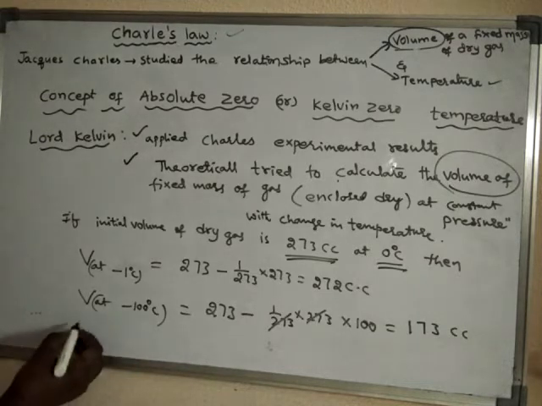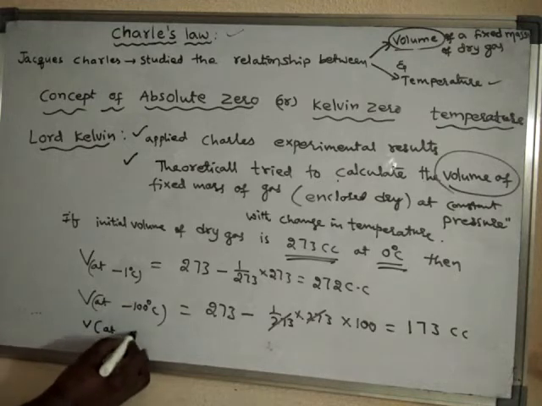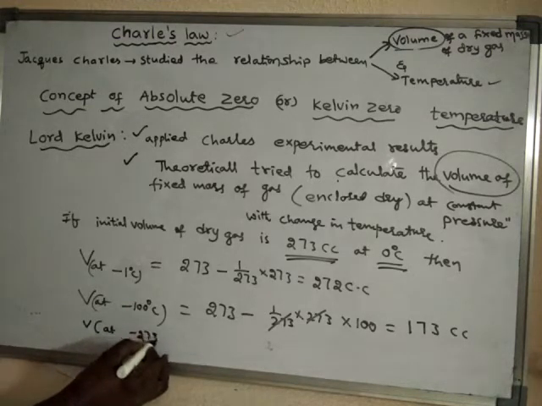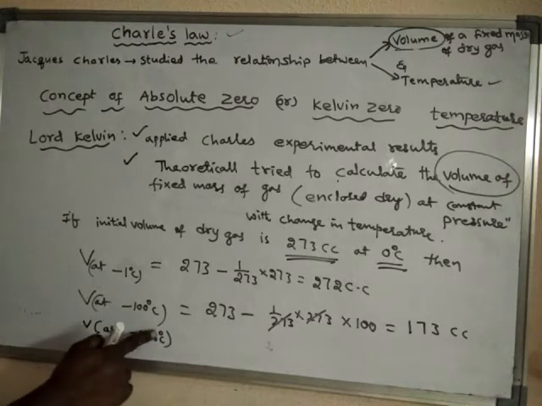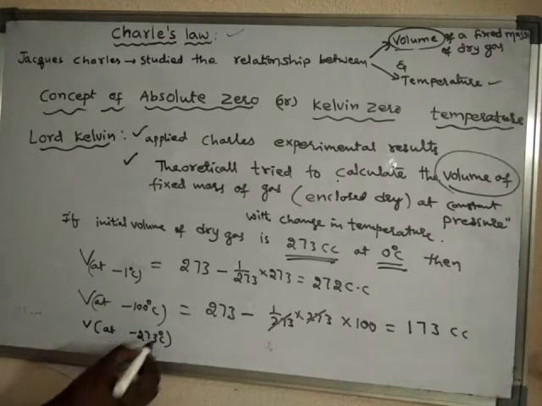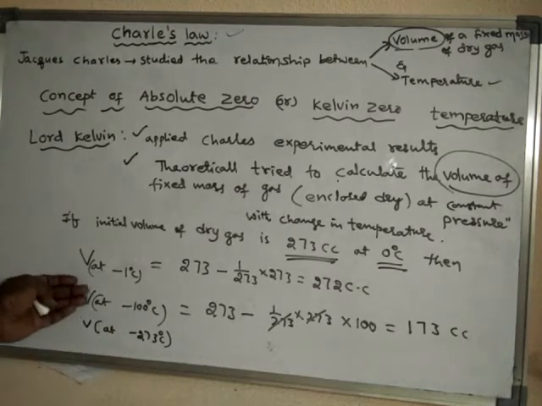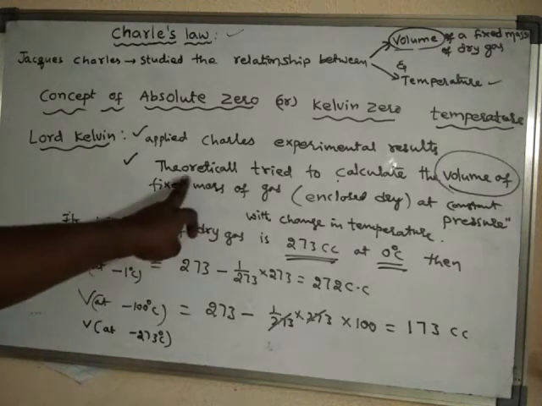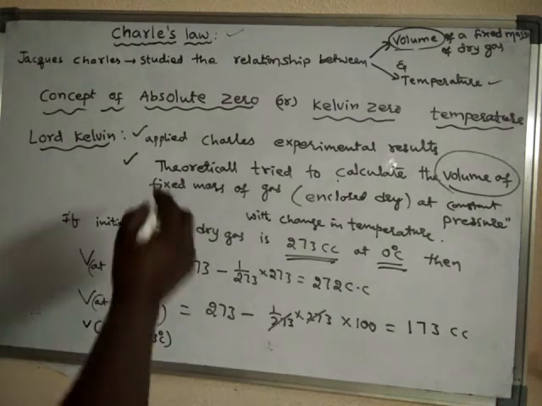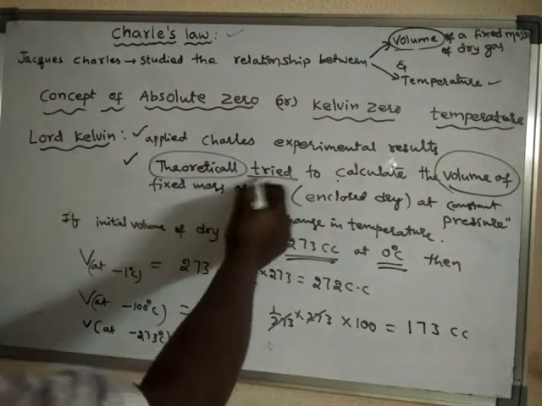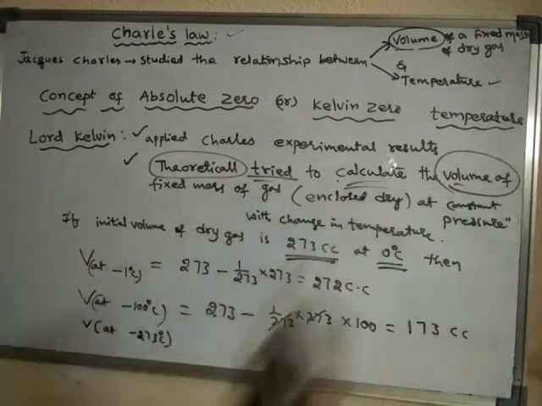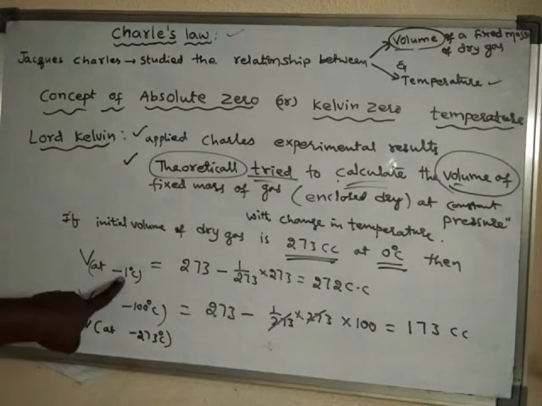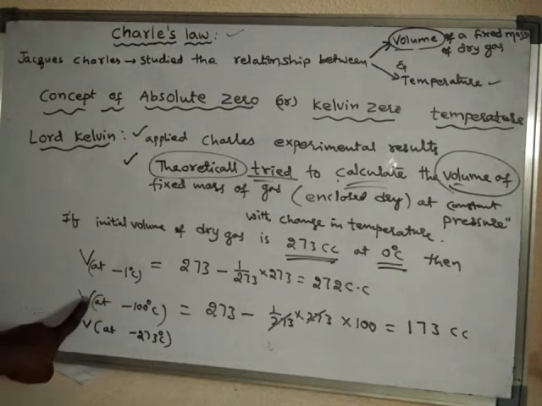Suppose the volume is calculated at minus 273 degrees centigrade. He kept on calculating the volume by decreasing the temperature for every 1 degree centigrade, theoretically, not practically or experimentally.